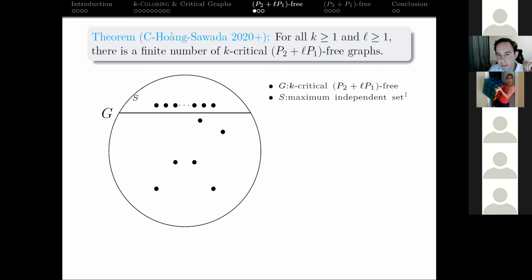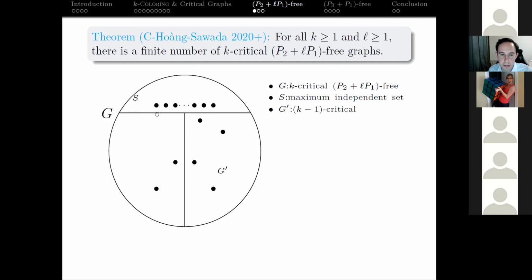And now we take a maximum independent set S in there, and we look at what must happen. If we remove the maximum independent set S in a graph, we can forget about K critical for a second, but just this graph is K colorable. Its chromatic number is K. If we remove this independent set, the remaining graph has to be K minus 1 colorable, because if the chromatic number dropped more, then we could just add this back in and color everything with the same color, and we would be all set. And we would contradict that the chromatic number is actually K.